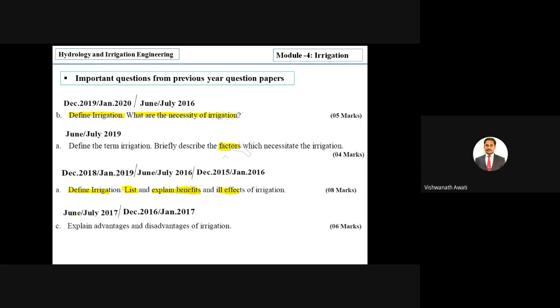Next, in June July 2017, December 2016, and January 2017, in the regular paper as well as the non-regular paper, they asked the same question: explain advantages and disadvantages of irrigation. As I told, advantages mean benefits of irrigation, and disadvantages mean the ill effects of irrigation, which you have to explain.